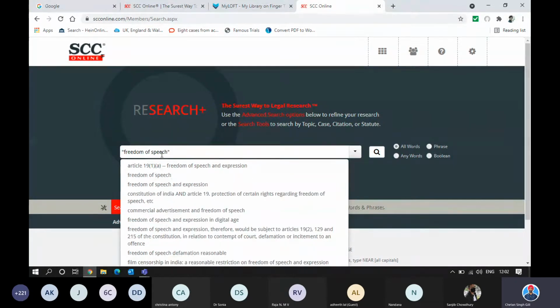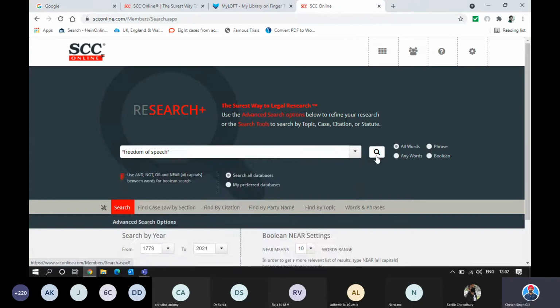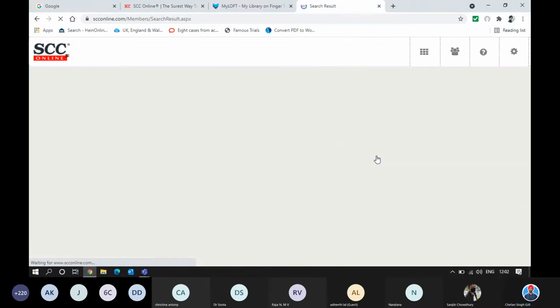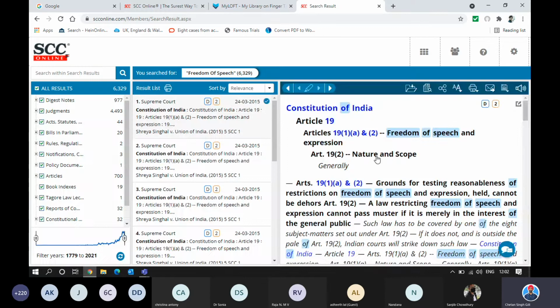Okay. Now, why am I writing freedom of speech in double inverted commas? It's just to ensure that freedom of speech is coming as an expression, as one word, rather than searching for freedom of speech as three different words. And by the way, those of you who do Google search, advanced Google search, Scholar search in Google would already know about this. Now, what is happening when you search for freedom of speech? It says it's giving you digest notes.